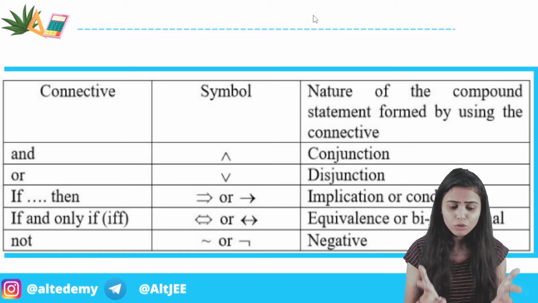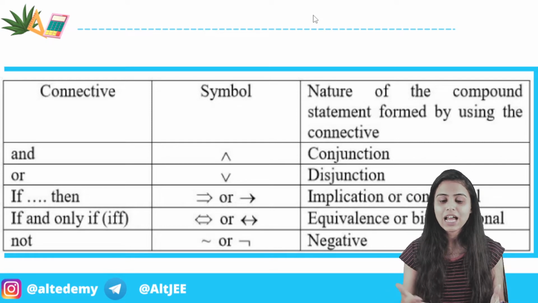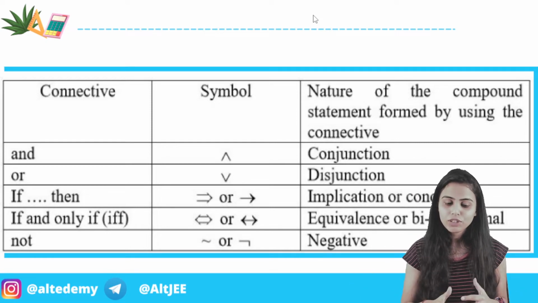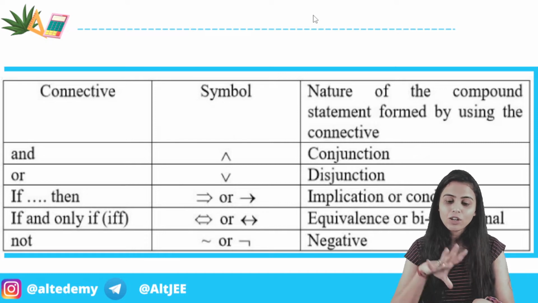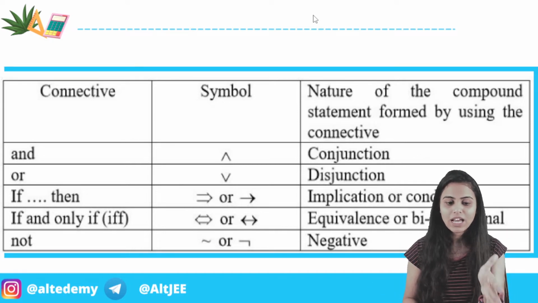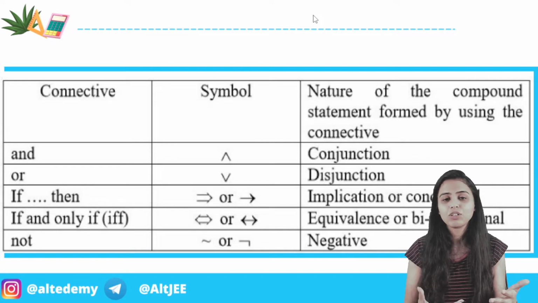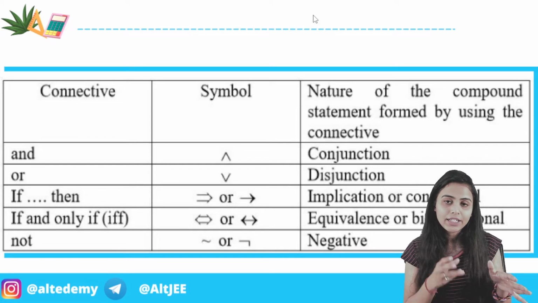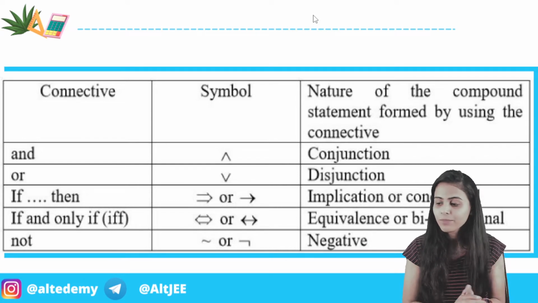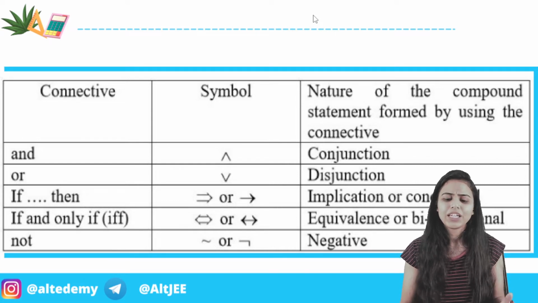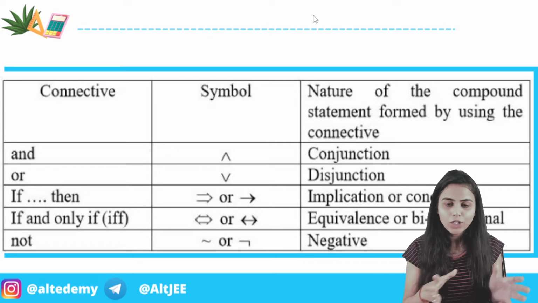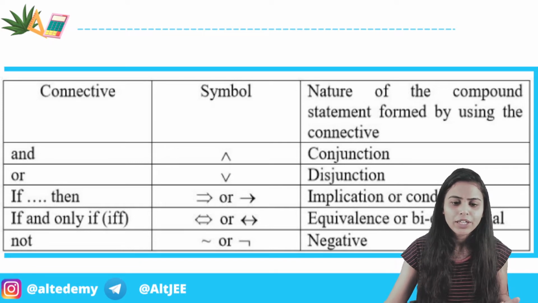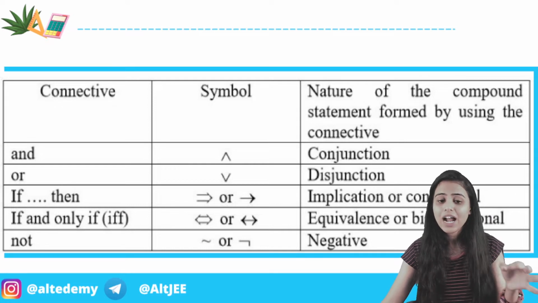So we have these different symbols and different meanings. Firstly, I'll tell you the meaning of every symbol. For conjunction we have this inverted v, and for disjunction you have this v. It's like intersection and union. So for 'and' it's intersection, and for 'or' we have union. If-then is implication, and it can be represented by two symbols. If and only if, again two symbols, is both-side implication. Not is basically negation. You have studied it in the form of and, or, not.